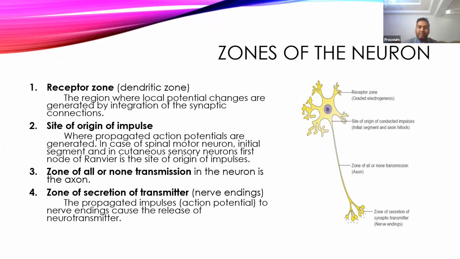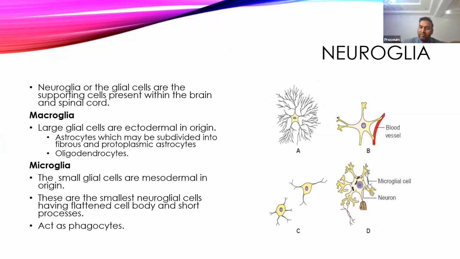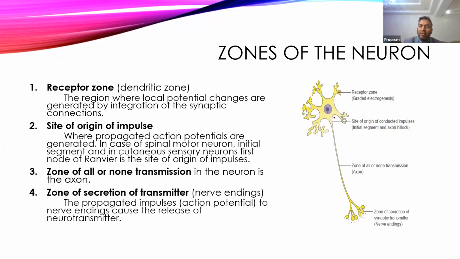The whole soma will analyze the information, and then it will decide whether an impulse has to be originated or not. If an impulse has to be originated, then there is another zone, that is the axon hillock, which is the site of origin. At this axon hillock, the action potential will be generated. And why is the action potential generated? Because of the presence of a high number of voltage gated sodium channels.